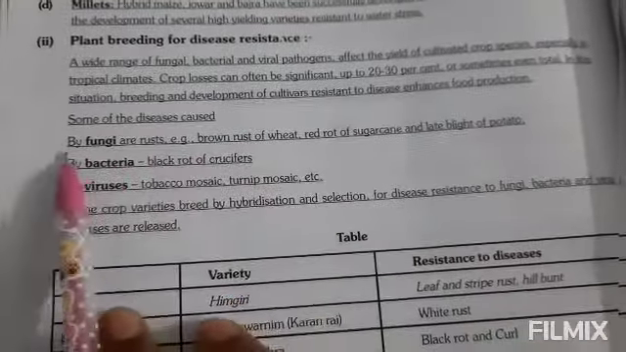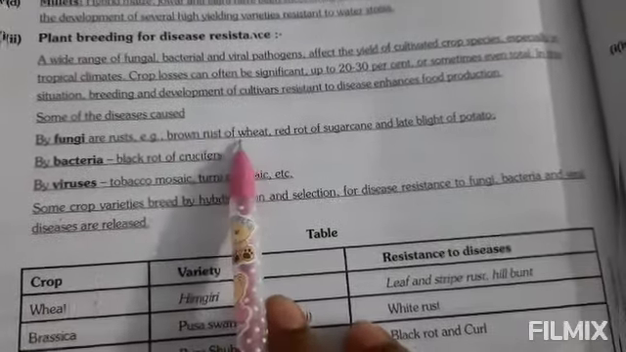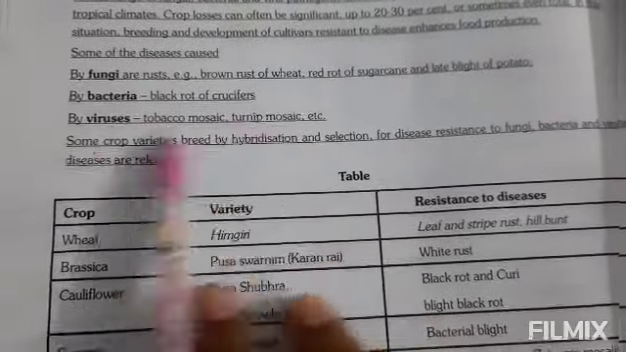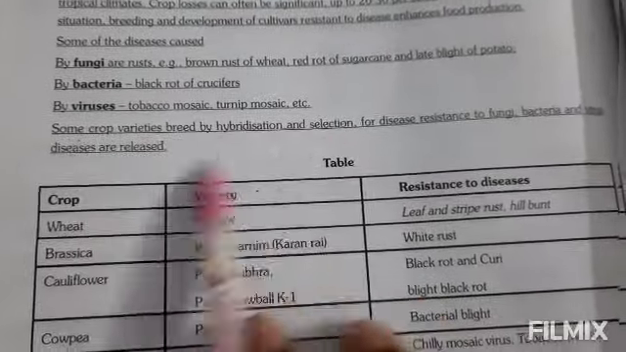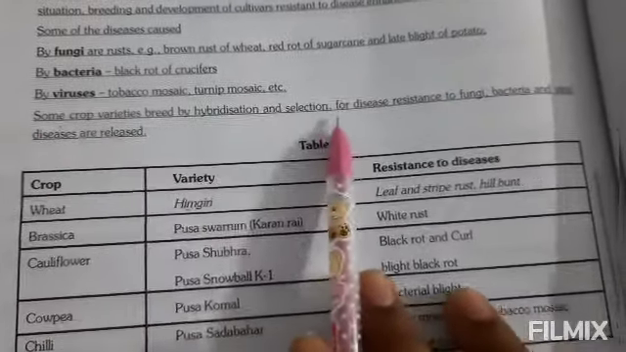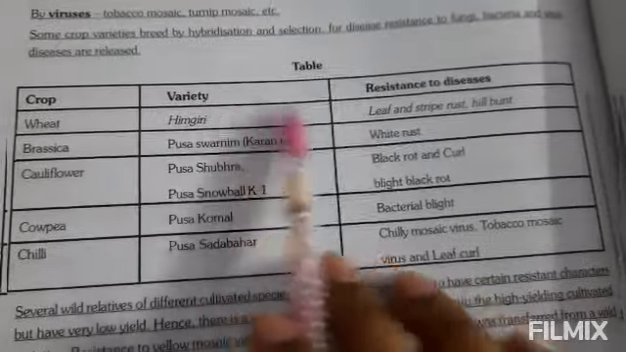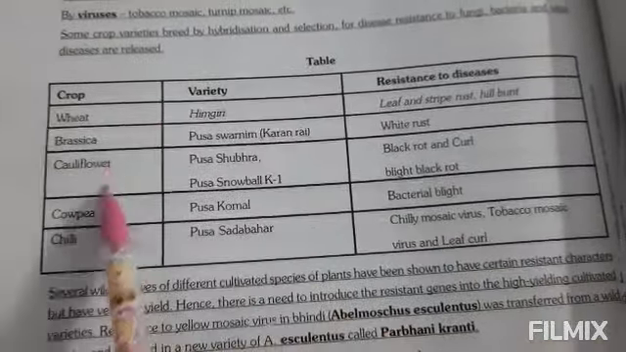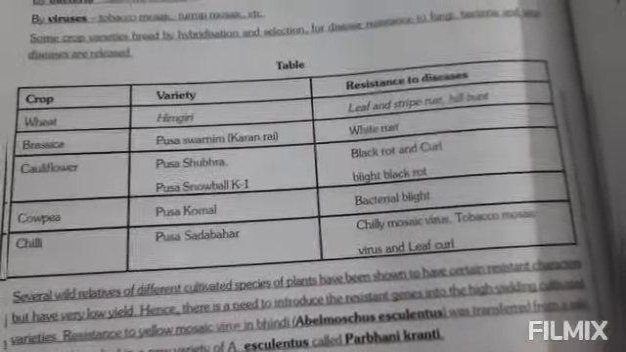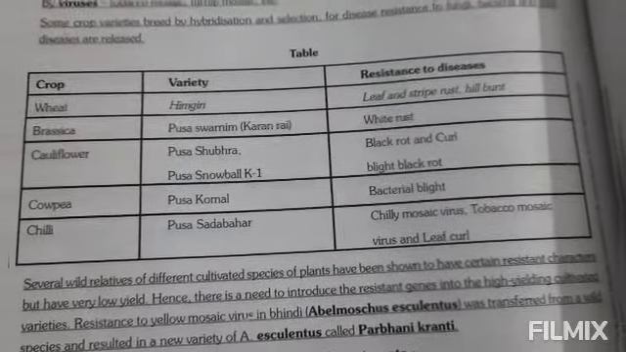Some of the diseases caused by fungi are rusts, for example brown rust of wheat, red rot of sugarcane and late blight of potato. By bacteria, black rot of crucifers. By viruses, tobacco mosaic, turnip mosaic. Some crop varieties bred by hybridization and selection for resistance to fungal, bacterial and viral diseases are released. In this table, these are the crops, varieties and resistance to diseases. It is very important. You can take a screenshot of it.